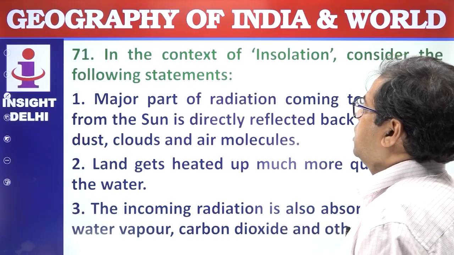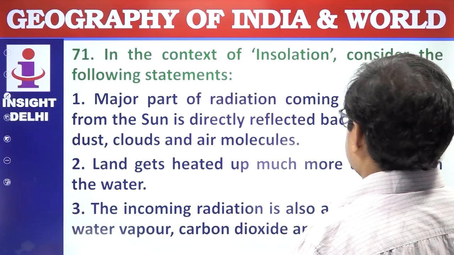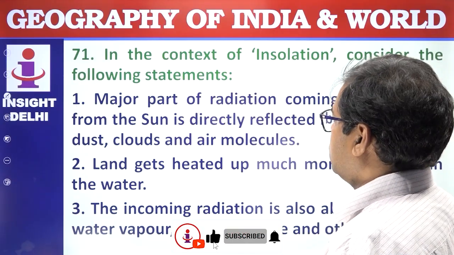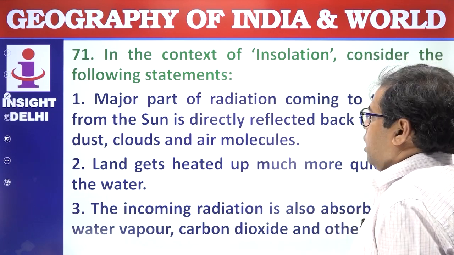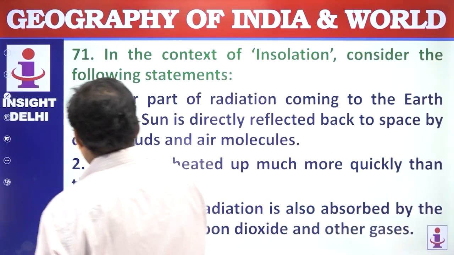Next question. In the context of insolation, consider the following statements. A major part of the radiation coming to the earth from the sun is directly reflected back to space by dust, clouds and air molecules. Is it directly reflected? It is not.